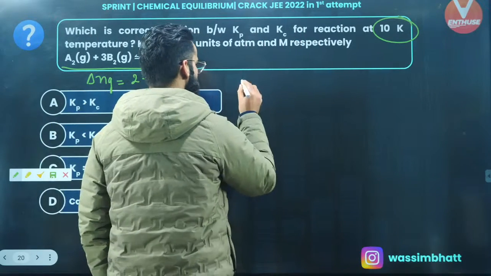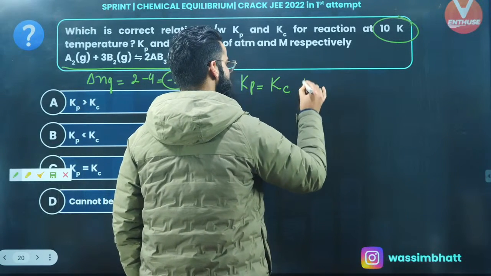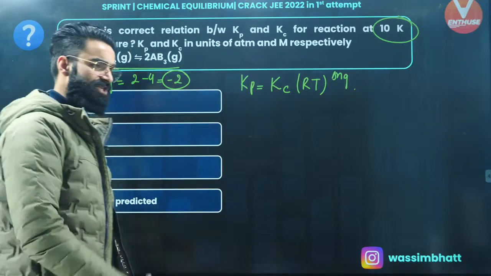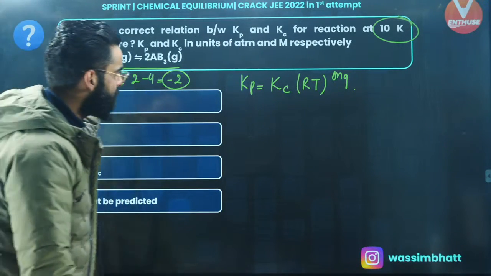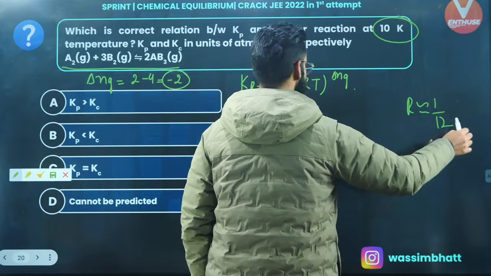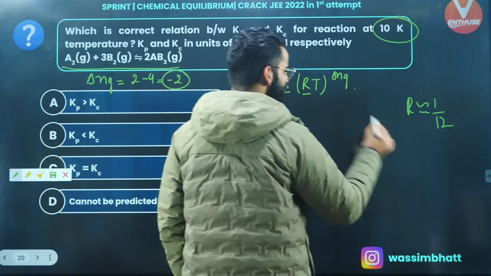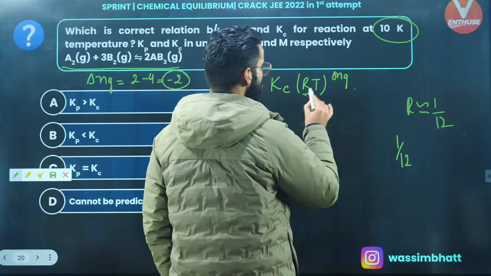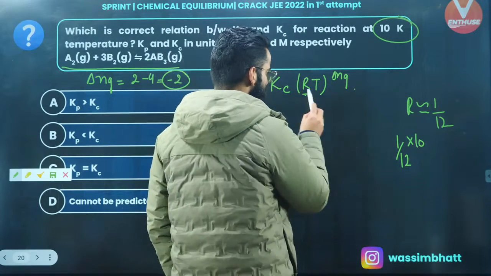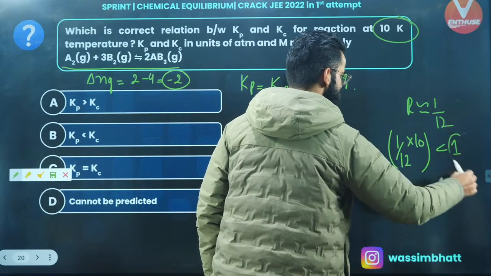Okay. Now you guys know, for a gaseous phase reaction carried out at constant temperature, Kp is equal to Kc (RT) raised to the power delta Ng, right? What is the value of R? R value, you guys know, it's 1 by 12 atm liter per Kelvin per mole, right? Now guys, understand one important thing. If R value is 1 by 12, and the temperature of the reaction is given as 10 Kelvin, the product of these two is going to be less than 1.